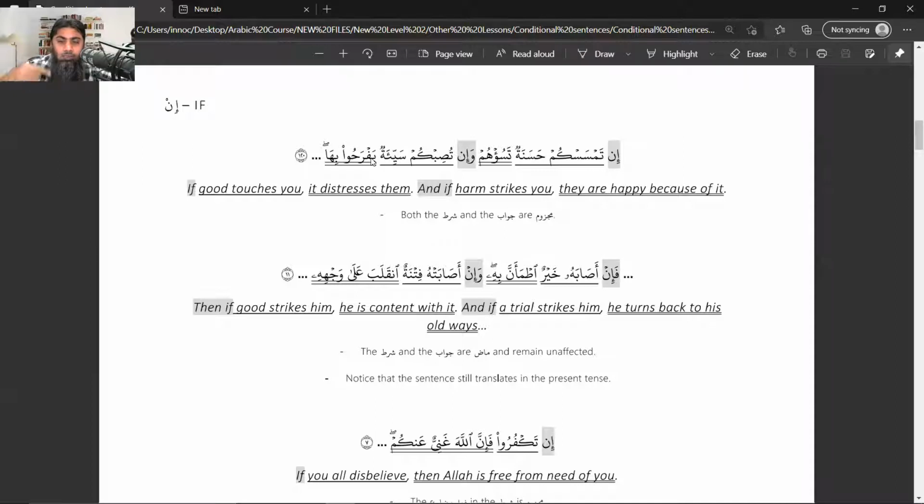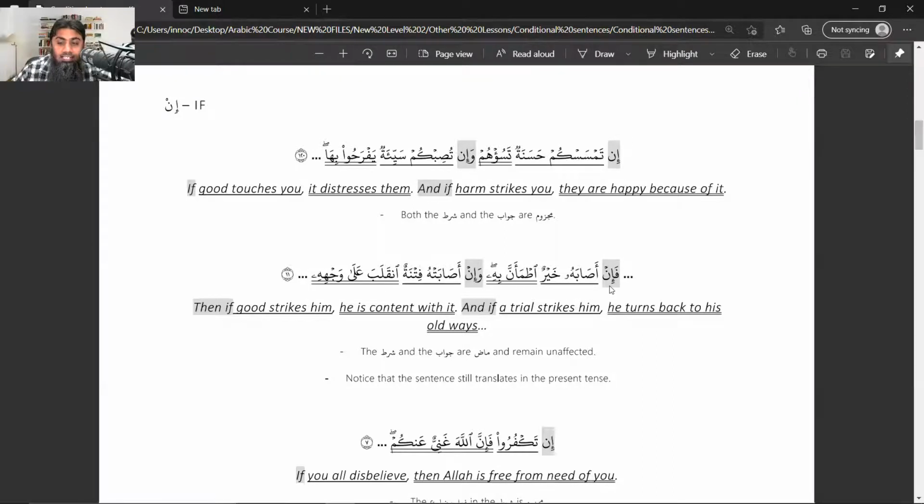Any question about this first example? Okay, look at the next example. In asabahu khairun atma an nabi: if good strikes him, he is content.